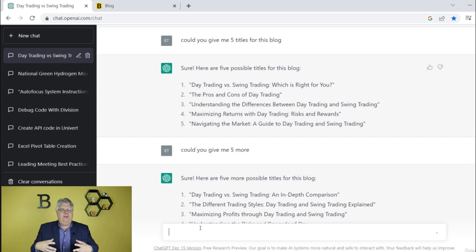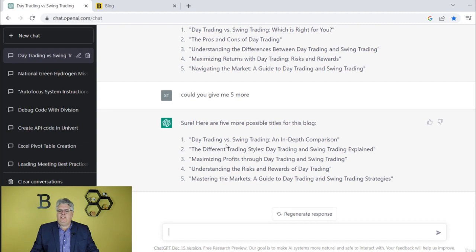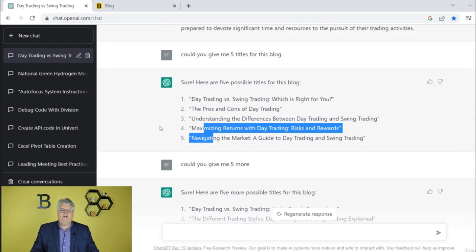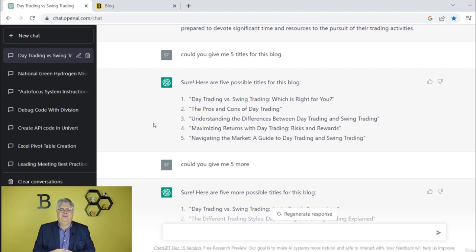I'm going to add in all my unique stuff because we're not copying and pasting. We're going to add in my own unique stuff. I'm going to have my video in there. I'm going to add keywords, specific keywords. I'm going to add things like links to my course, all this type of stuff. And then this is going to help me to create either my own custom title or just adjusting them a little different here. The day trading style is explained. You can see so far, this one is a good one, which is right for you, or maximizing returns. That's always a good one too when you're talking about investing.